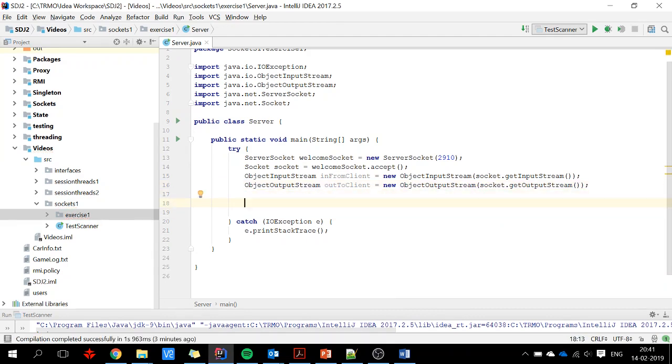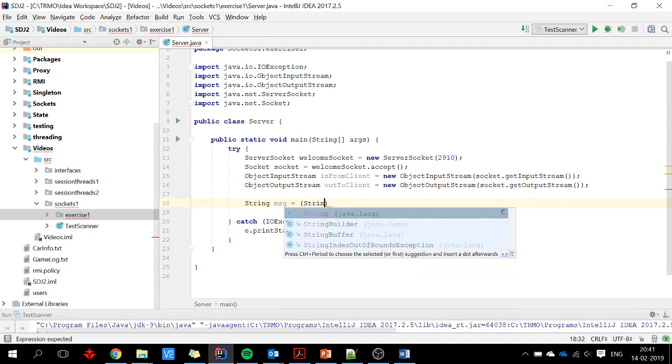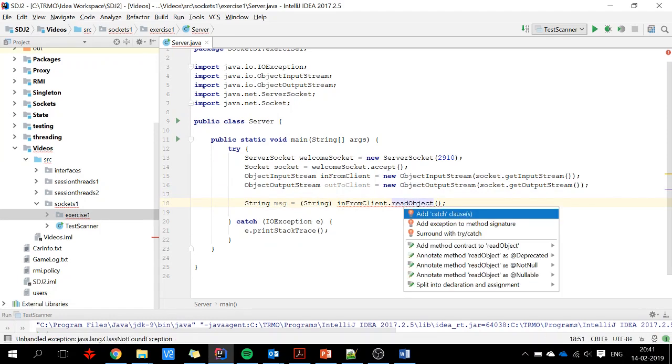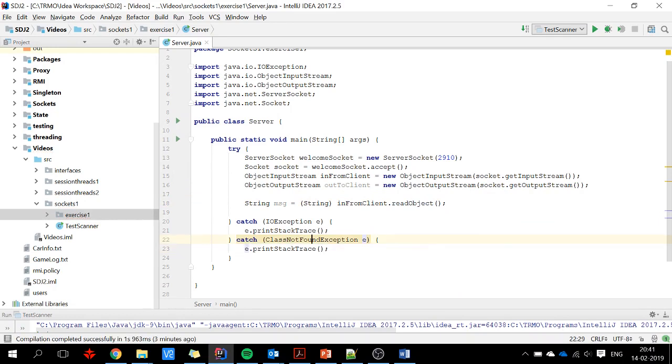Okay, at first we will read a string. I call it messageFromClient. We say inFromClient.readObject, and you'll see it's complaining because I need to handle a ClassNotFoundException. Maybe the client sends something and the server doesn't know about that type of class. That can happen, so we will add a catch clause, and I will just collapse them so it's neater.